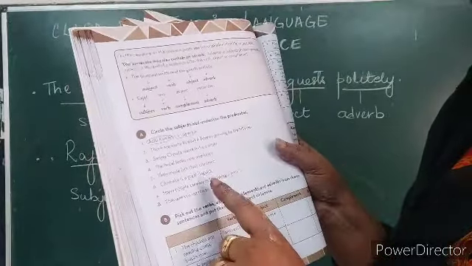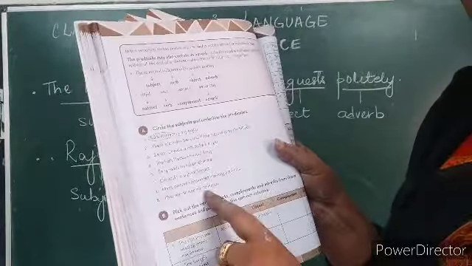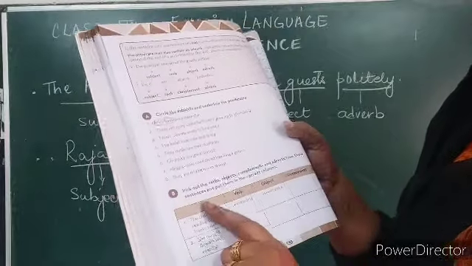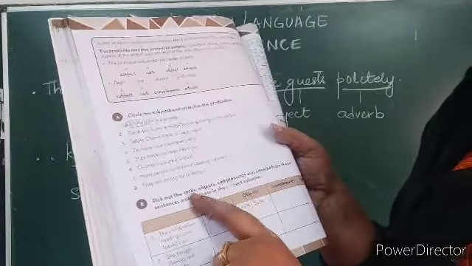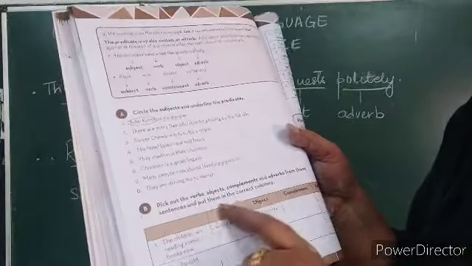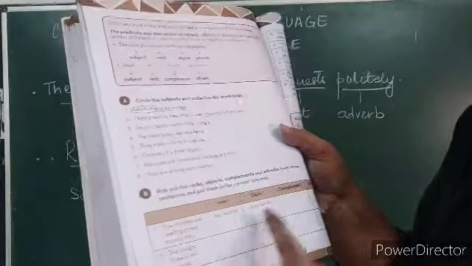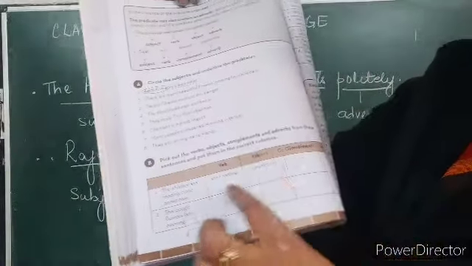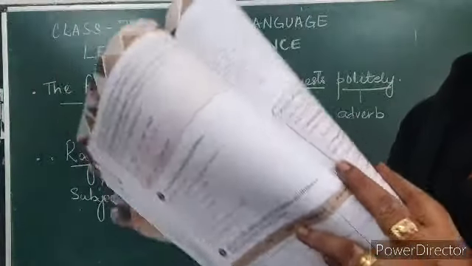I have taught you, so I hope you will be able to do it. Next, B is pick out the verb, object, complements and adverbs from the sentence. The column is made and according to it you will be filling it. I made you understand and I hope you have understood this part. Right.